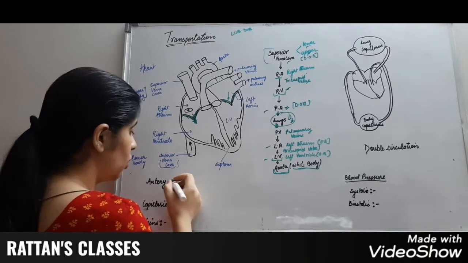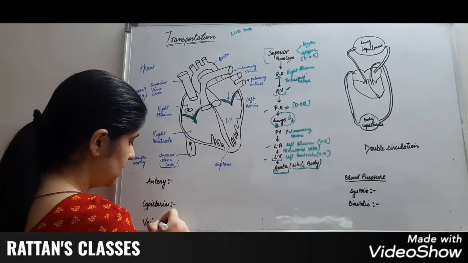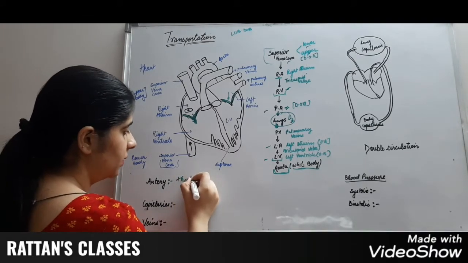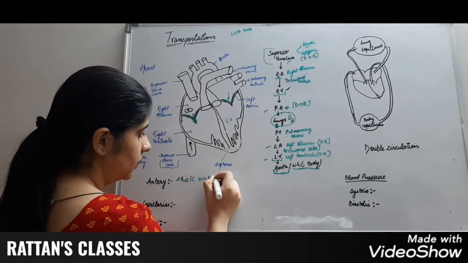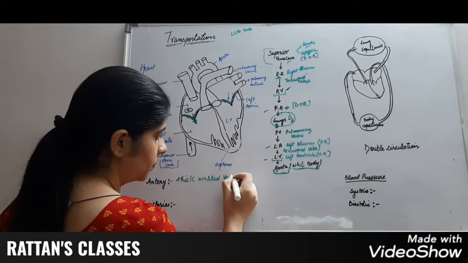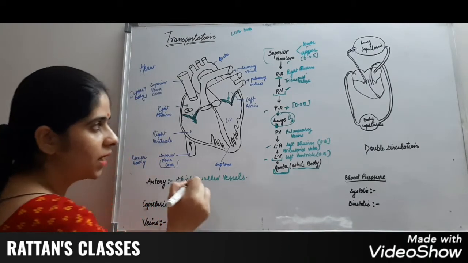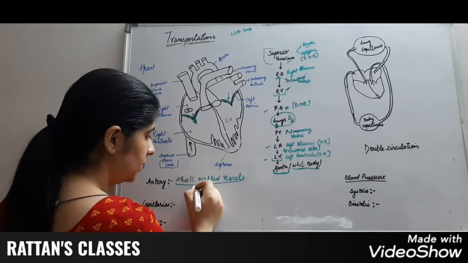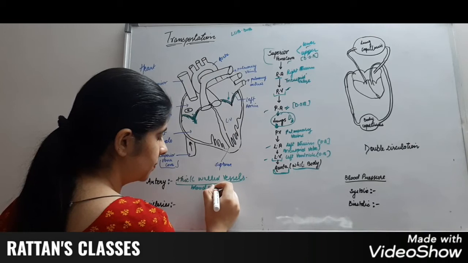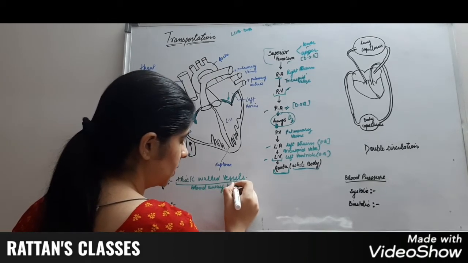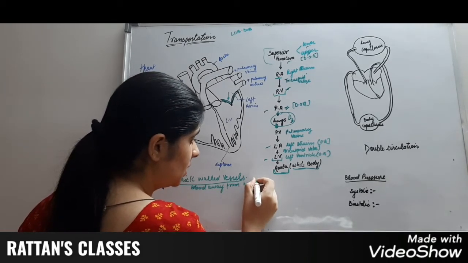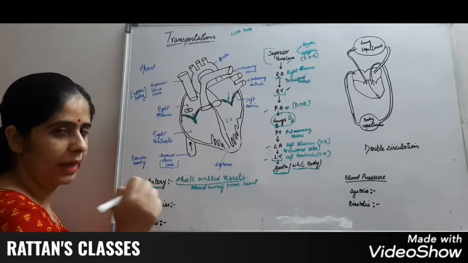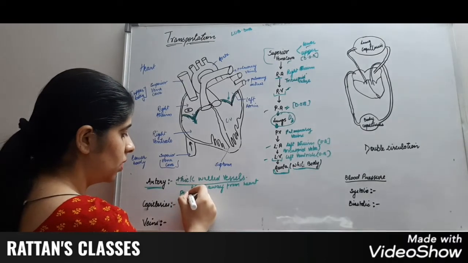Now we are talking about artery and veins. What are arteries? These are the thick walled vessels which take blood away from heart. These are thick walled so that they can withstand the pressure of the pumping of heart.